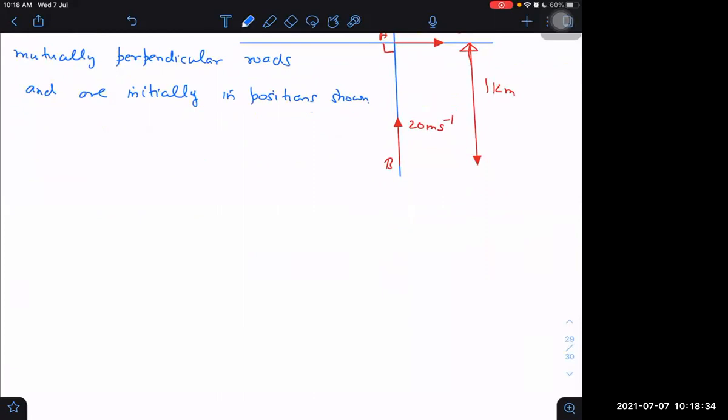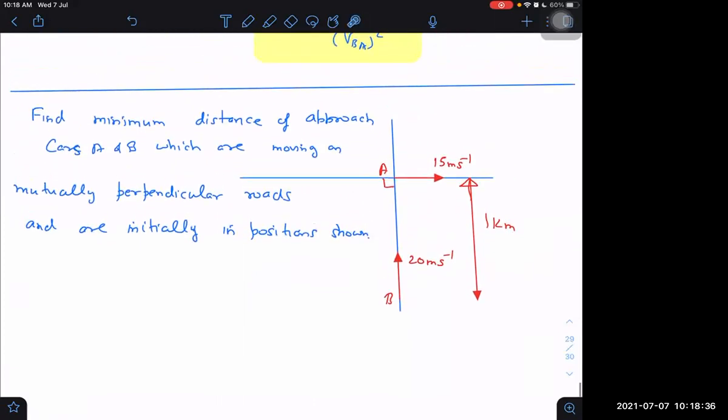What is the one way? One way is the geometric approach. Let us solve it in the frame of A. In the frame of A, A will appear to be at rest. A will not move from the origin if we are looking in the frame of A. But B will have velocity VB minus VA, so minus VA will be added with VB. So its velocity will appear to be in this direction with respect to A. Then I will take a perpendicular on this, and that will be D minimum. Just do it this way first. Tell me the answer.